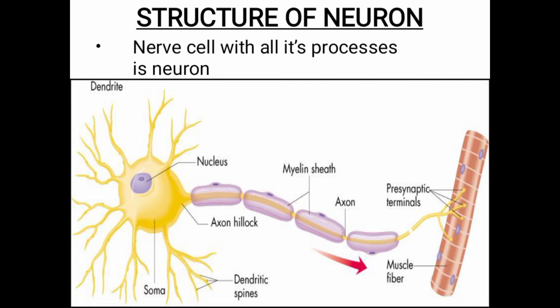Next, coming to the structure of the neuron. Neurons are nerve cells with their processes, a nerve cell with its process. Mainly it has three parts.